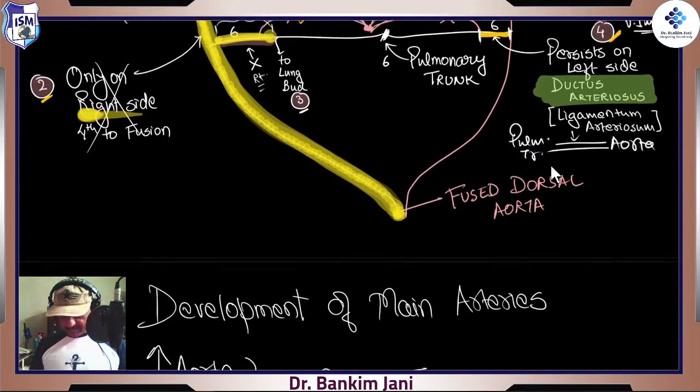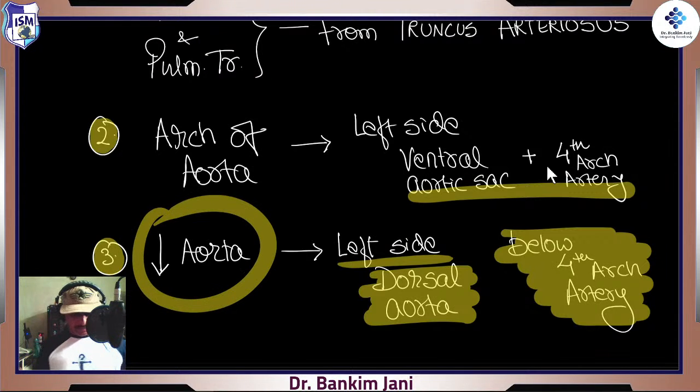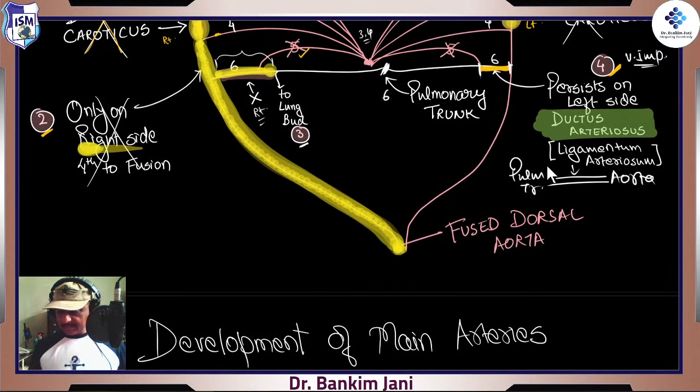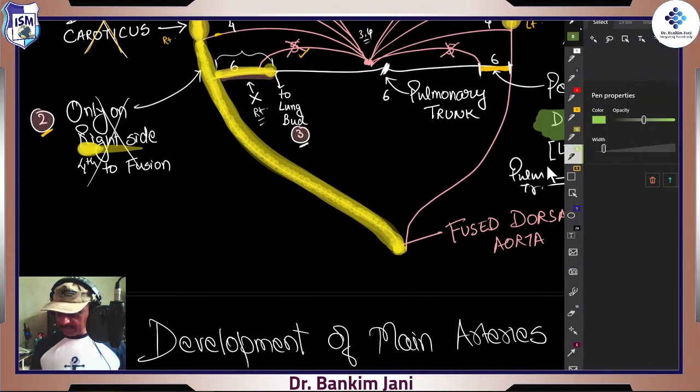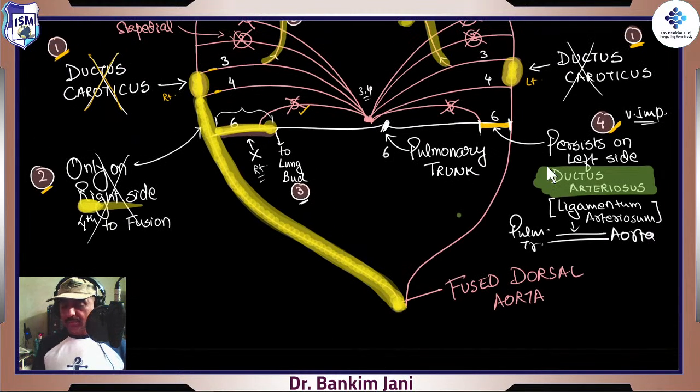See, just understand this part first, for this descending aorta. Step by step we'll keep on clearing things. The descending aorta is this. I am now taking another color. This is the descending aorta. From where is it starting? It is starting from the fourth, right? And why not from the third? Because between the third and fourth, this ductus caroticus disintegrates.